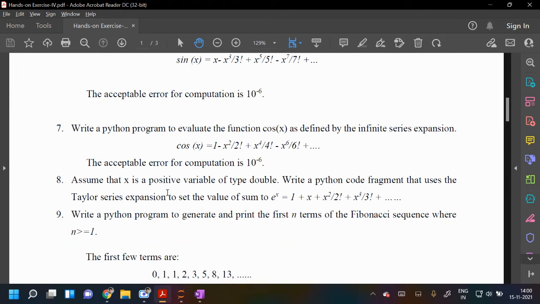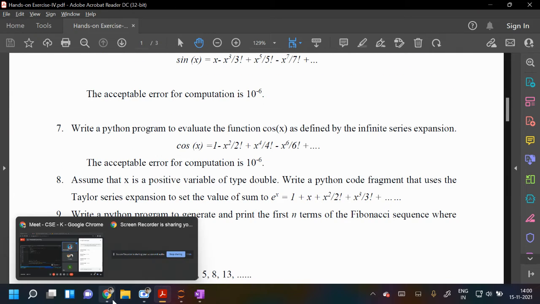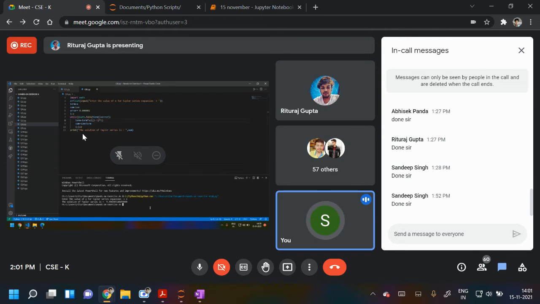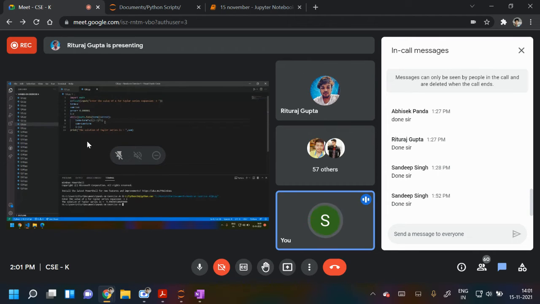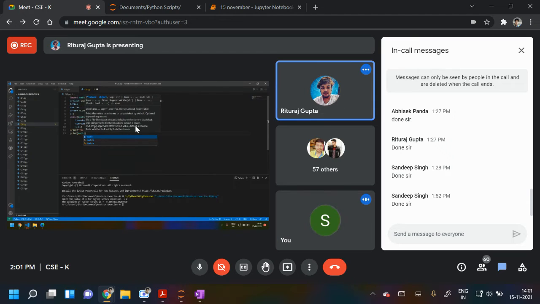So what is eighth? Every term will involve. So your I is incremented by two. Why two? Sir, actually for calculating these factorial terms. Okay, you verify it. Write one more line in the end, and you write print. There is a math function, math dot exp of x. You print that, you can compare with it, to see whether you are getting the correct answer or not. Math dot exp of x.